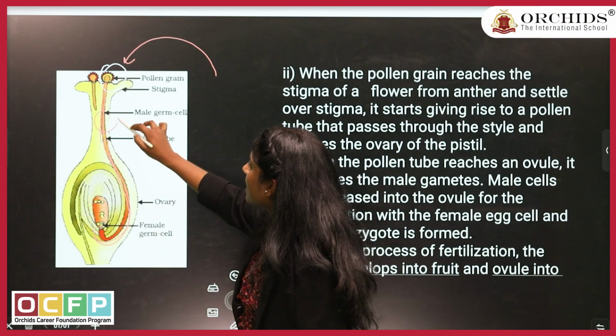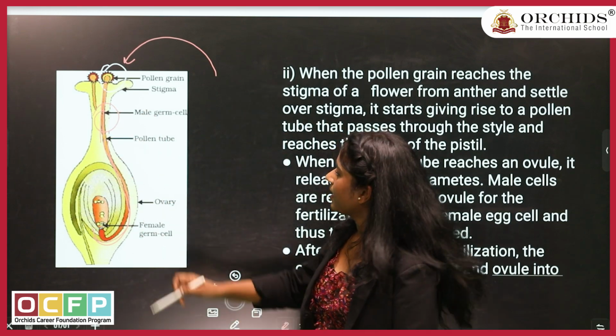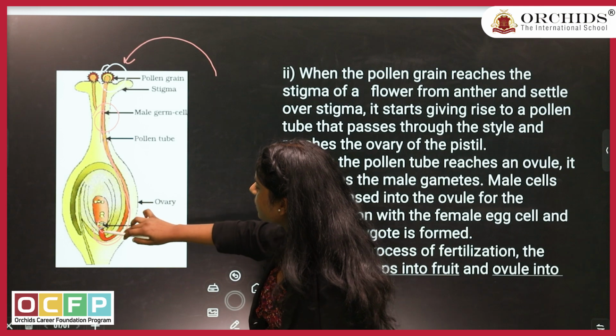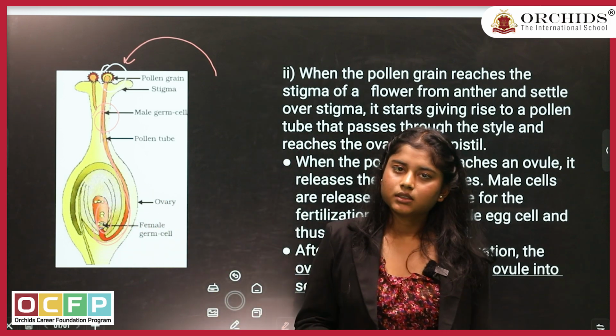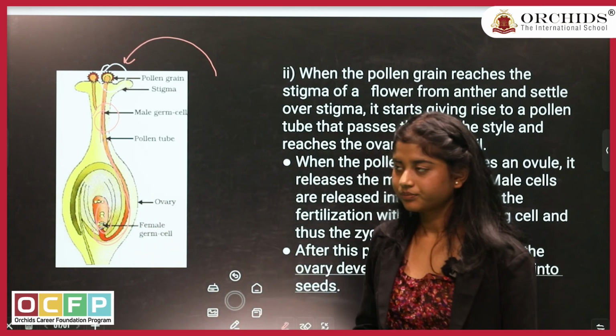Then a male gamete will be released. This male gamete will reach here, fuse with the female reproductive part, and then a fruit will be formed.